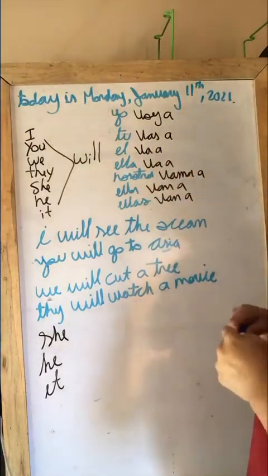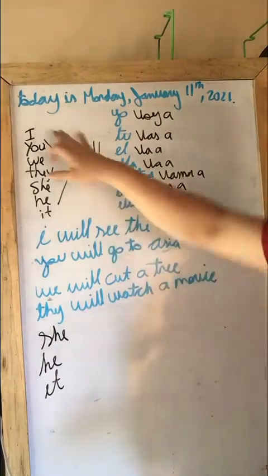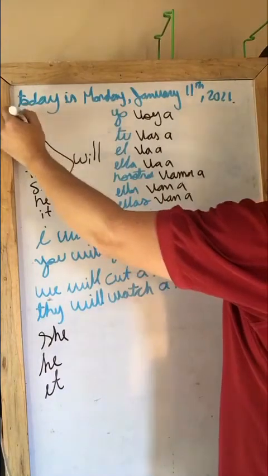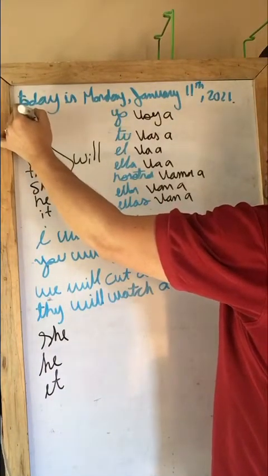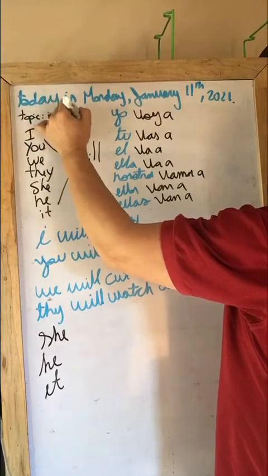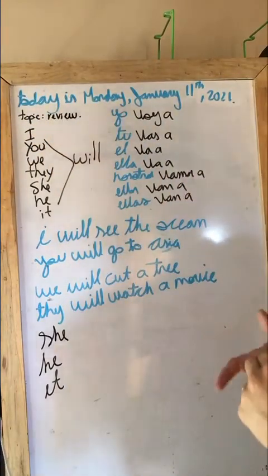Okay, now the topic is review, so you can write in here topic review. I'm sorry that I'm not erasing yet, but I need the things that I wrote last week for you to remember what we're doing. Okay, so the topic is review.